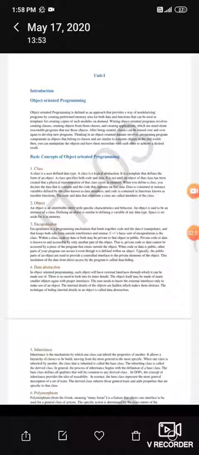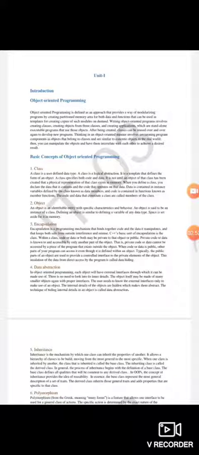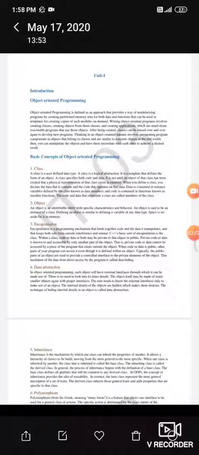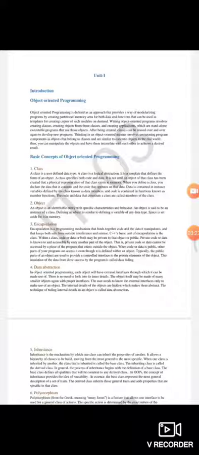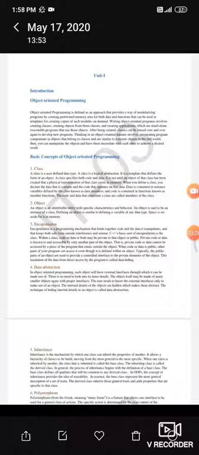So in the object-oriented paradigm, object-oriented programming is defined as the approach that provides the way of modularizing the program by creating partitioned memory areas, which can be used as a template for creating copies of the modules. In the object-oriented programming concept, we map real-world entities into the programming domain. As an example, we have to write a program in C++, in which we have to take two classes and integrate several objects.